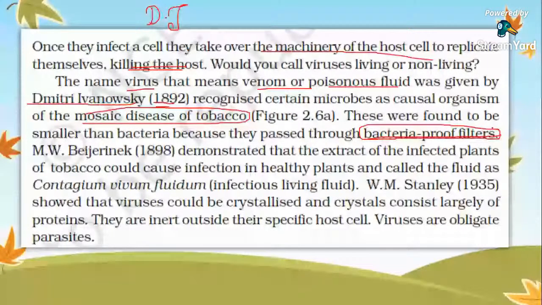Then M.W. Beijerinck in 1898 demonstrated that the extract of infected tobacco plants could cause infection in healthy plants, and called the fluid contagium vivum fluidum, meaning infectious living fluid. So Beijerinck extracted a fluid from plants with tobacco mosaic disease and named it contagium vivum fluidum.